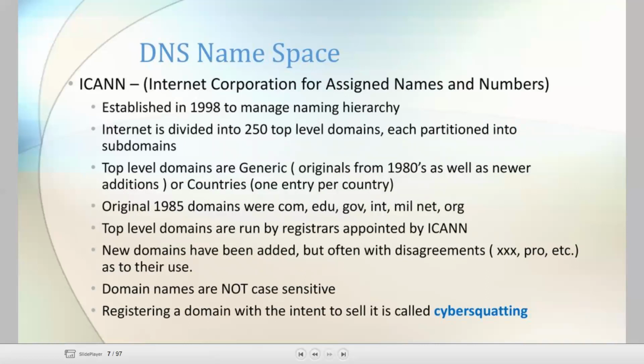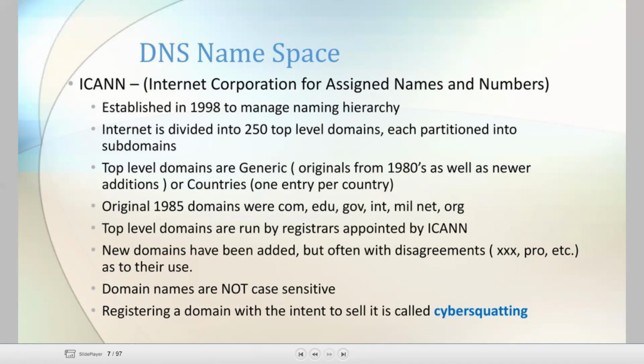The previous two slides covered what DNS is and how DNS works. Now this is the first part of DNS, the DNS namespace. We have three parts: the DNS namespace, DNS resource records, and DNS name servers. The first one is the DNS namespace.